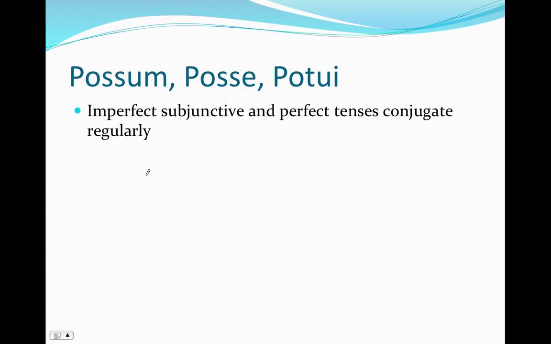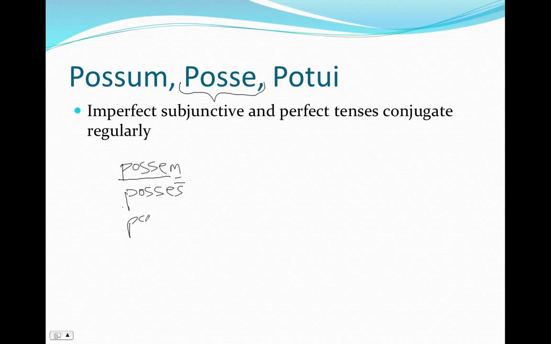The imperfect subjunctive and the perfect tenses are perfectly normal. They conjugate regularly. Remember that the imperfect subjunctive is going to use the infinitive. So it's going to be possem, posses, right? We've got the infinitive plus the personal endings.